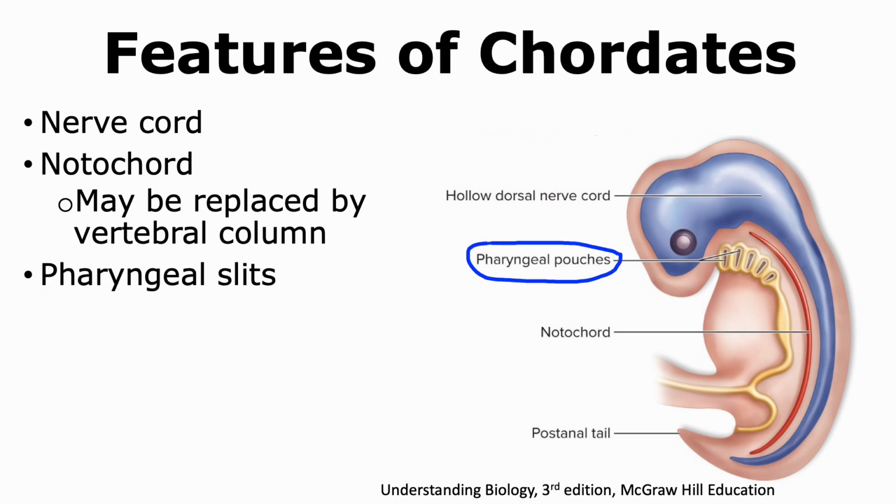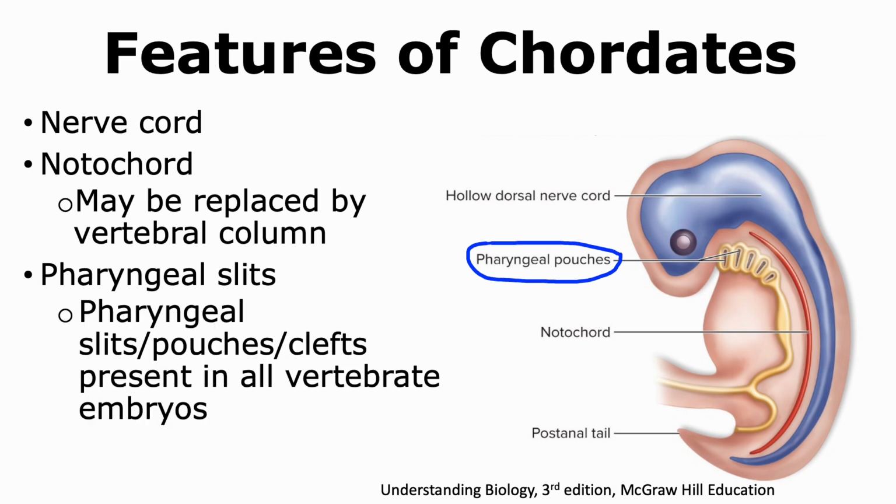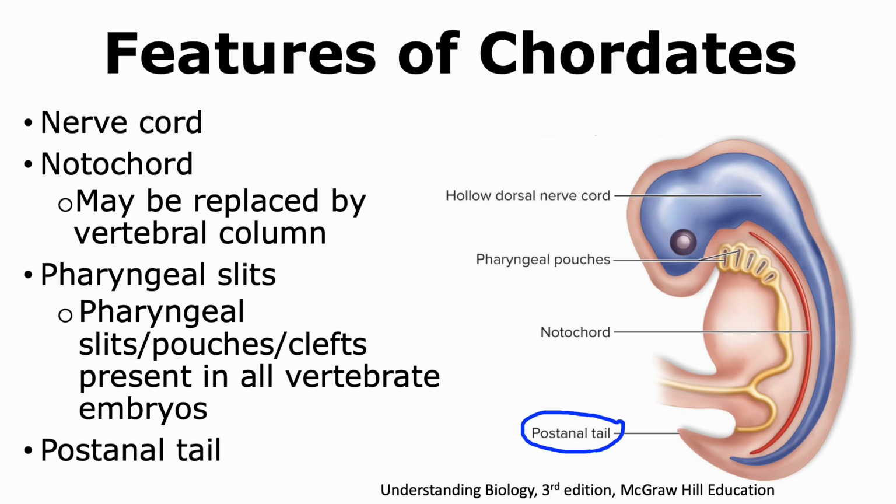Chordates also show the presence of pharyngeal slits, which can also be called pharyngeal pouches or clefts, and these are present in all vertebrate embryos. Chordates also show the presence of a post-anal tail.